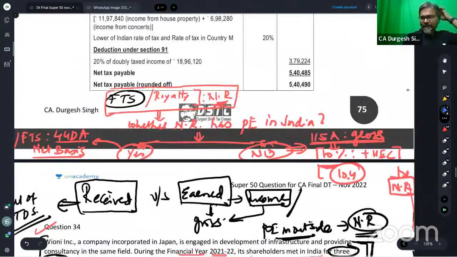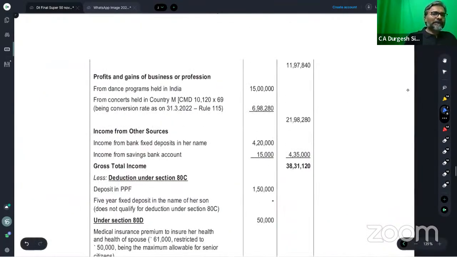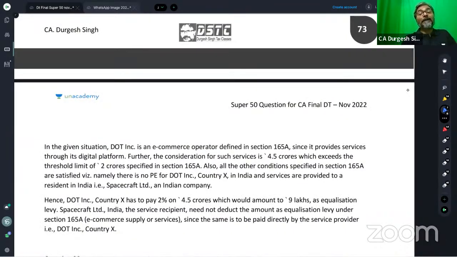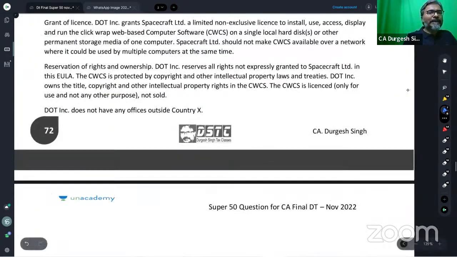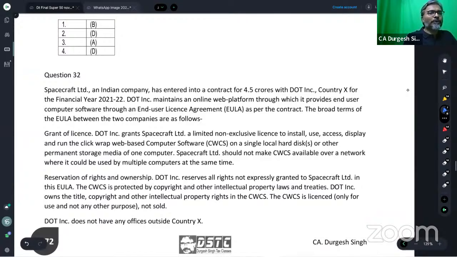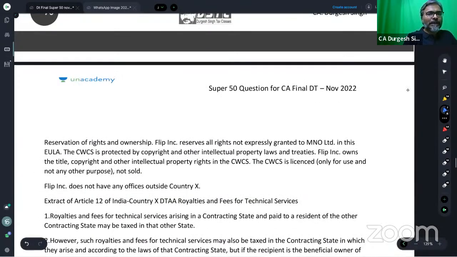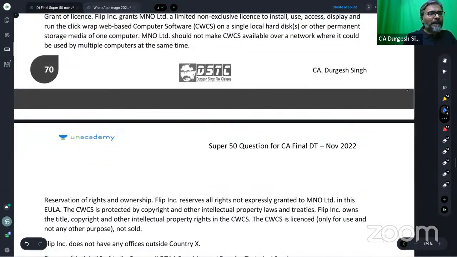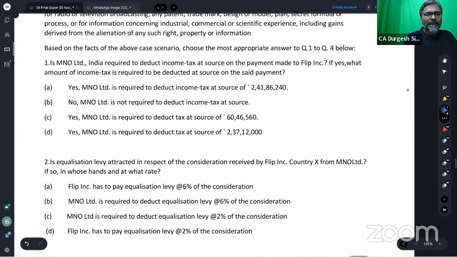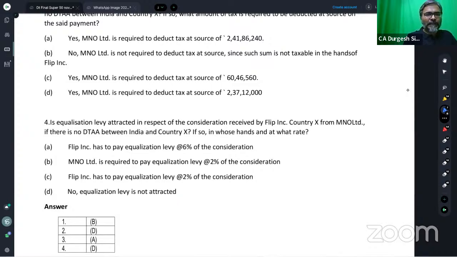So students, this is what it is. Now let's come to our next part. After this, I will take you through the next important point. Beautiful question, students. One of the deadliest MCQs of the ICAI, in the RTP and the MTP. One of the deadliest MCQs on non-resident taxation. We are going to do it now. One of the most expected questions of your MCQ for the November 2022 attempt.